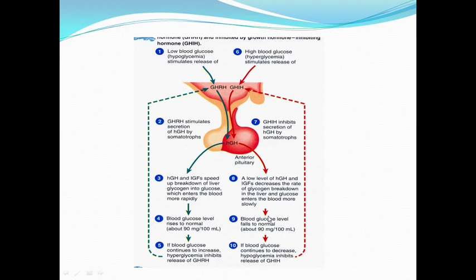So it decreases blood glucose level again to the normal level, that is 90 mg per deciliter. Suppose if the blood glucose level continues to decrease, it develops hypoglycemia, and in turn this hypoglycemia will inhibit the release of GHIH. So see how substrate of growth hormone can control the growth hormone release. Thank you.